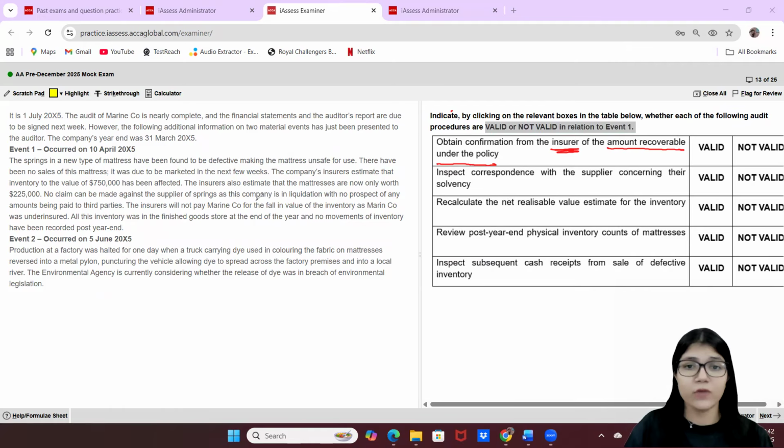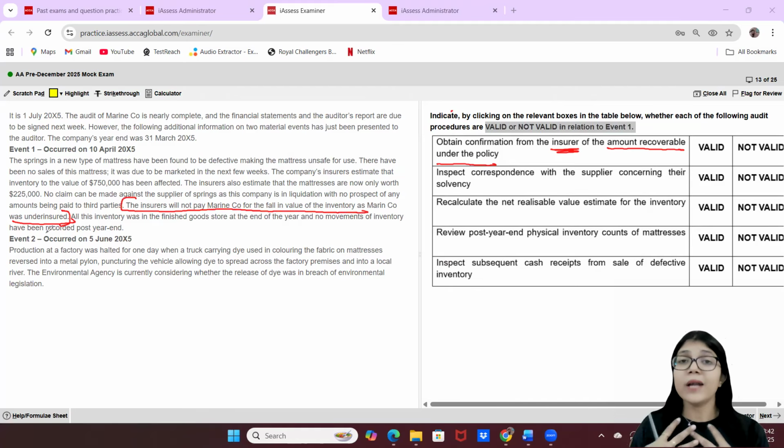Now if you see over here, it says that insurers will not pay the company for the fall in the value as it was underinsured. So again, it is valid as an auditor, because the insurer is saying I will not pay, or basically the management is saying that my insurance company is not paying me. But I as an auditor have to take a valid confirmation, external confirmations, etc. I have to confirm from the third party, because we know that third party confirmations are the most relevant confirmations.